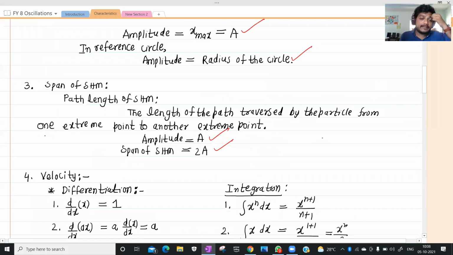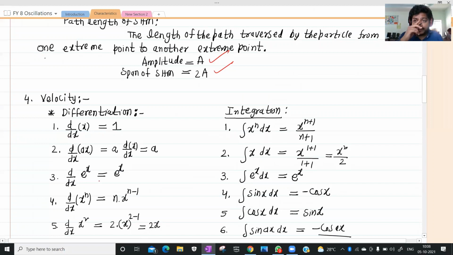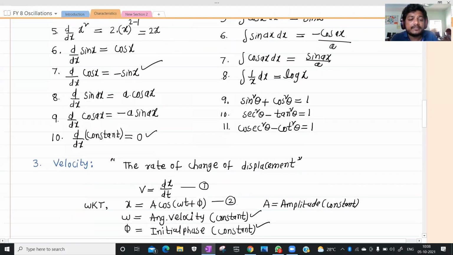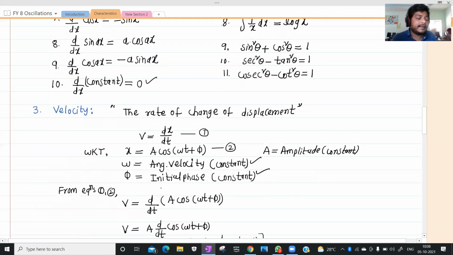Next, before going to discuss velocity, I have given a few formulas. These formulas are very, very important. d by dx of x is how much? 1. d by dx of ax is a. All these things we discussed, right? All these formulas we discussed.